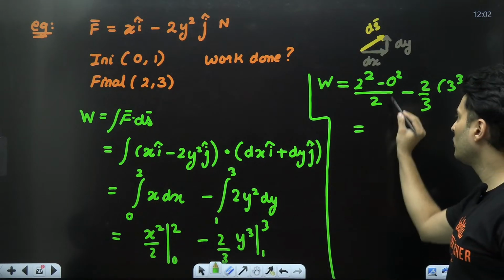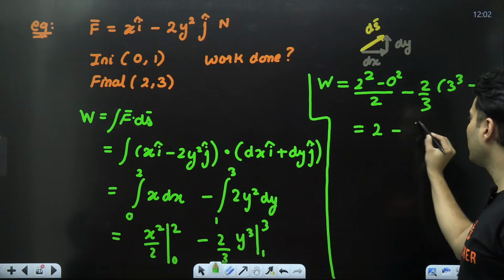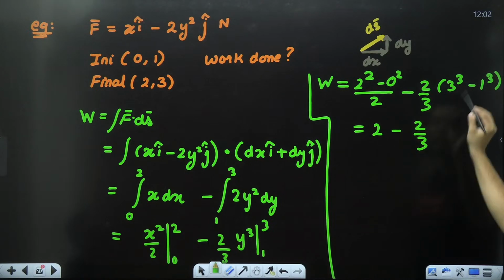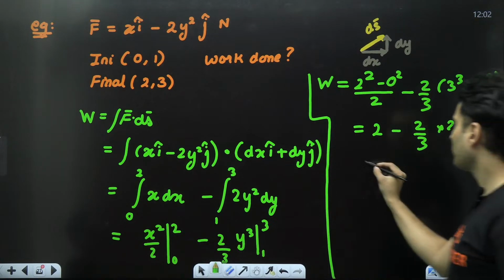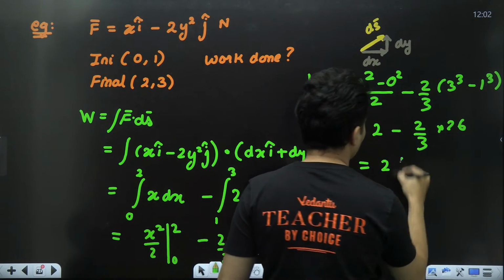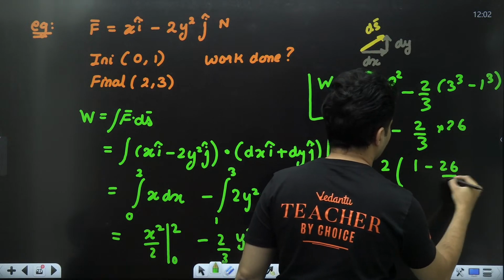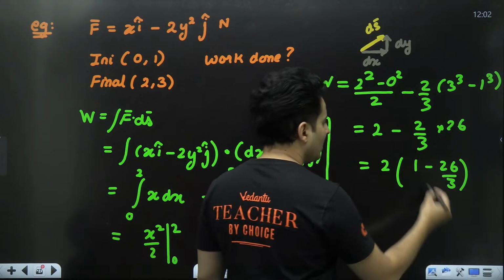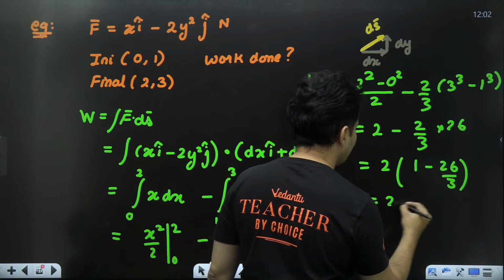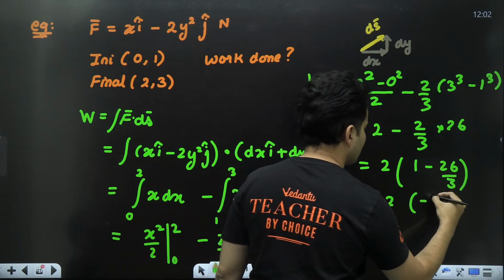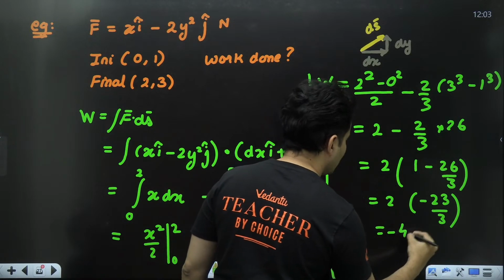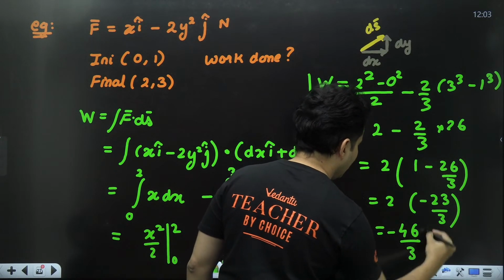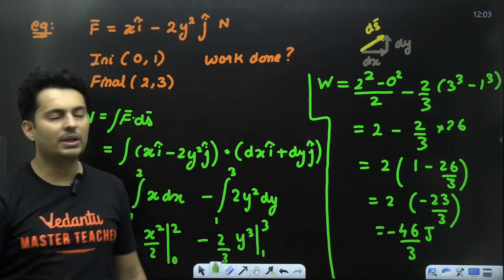2 square is 4. 4 minus 0, 4. 4 by 2 is 2 minus 2 by 3. 3 cube, guys, is 27. 27 minus 1 is basically 26. So this will be nothing but 2 common. 1 minus 26 by 3. Now 3 minus 26 is basically minus 23 divided by 3. So this will become minus 46 divided by 3 joules. Minus 46 by 3 joules.